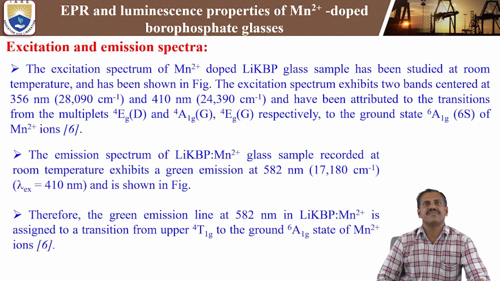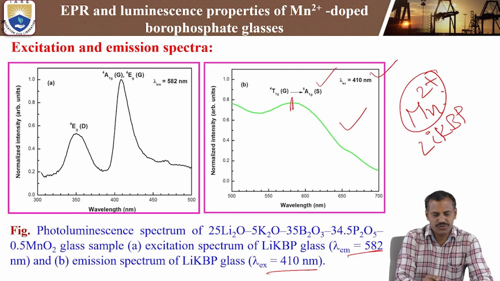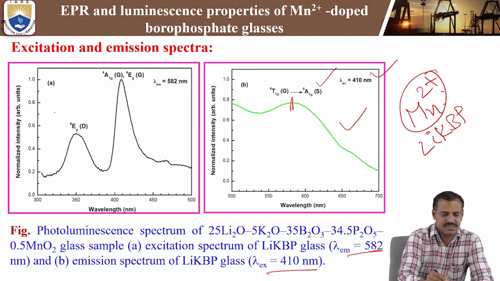One is 356, the other one is 410. So this is 356, and this is 410 nanometers.